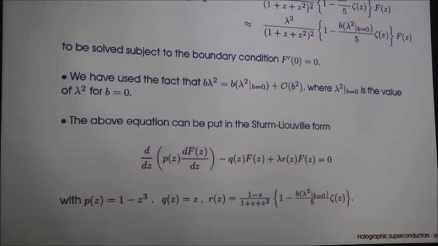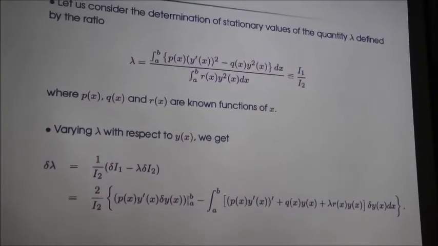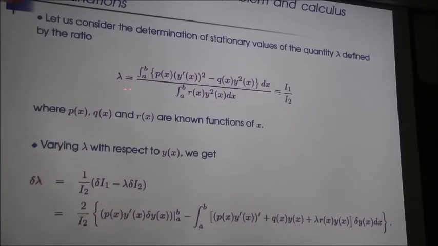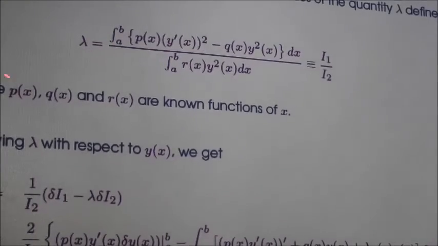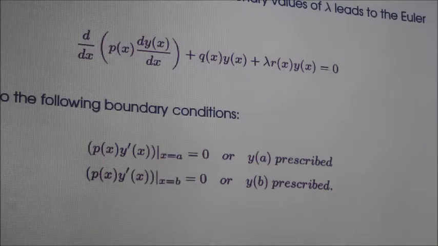So we are trying to solve the problem, get a relation between the critical temperature and the charge density, by formulating the whole problem in terms of a Sturm-Liouville problem. So now a bit of digression. If you write down this lambda, a functional for this lambda is a function of this y. If you write down an expression for this and extremize, this is just a simple exercise from calculus of variations. If you extremize this lambda, we get this Sturm-Liouville equation and the following boundary conditions. It is from here that the boundary condition for f prime comes.